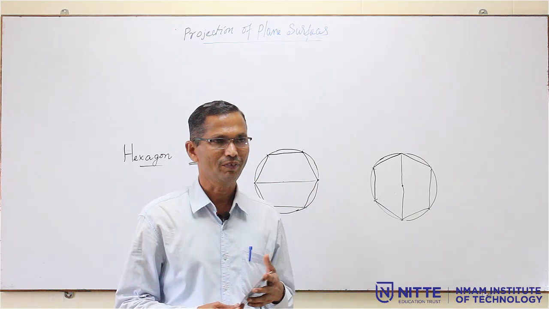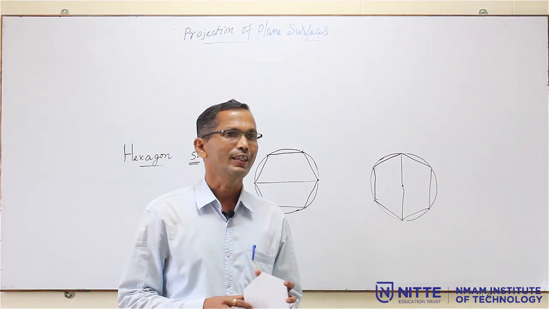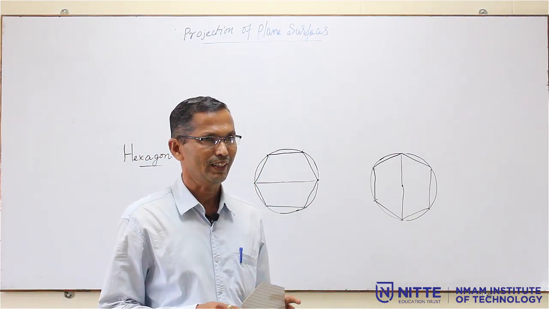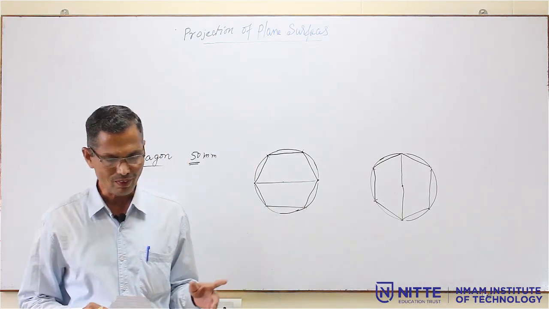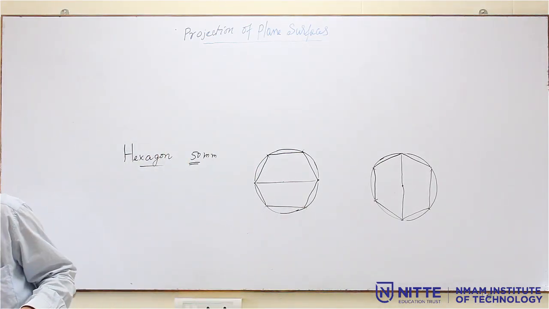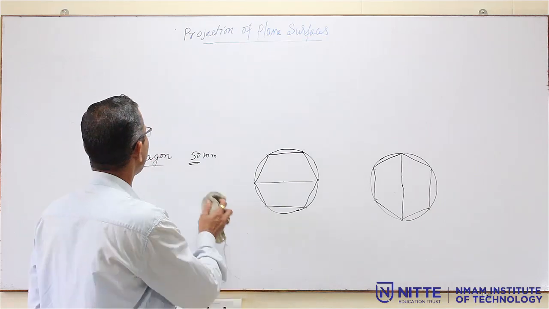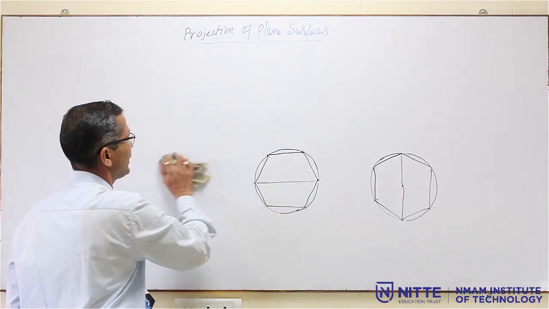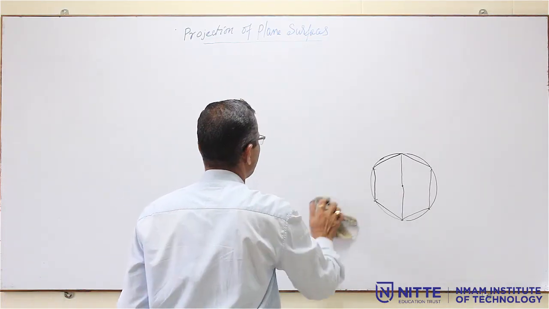That is for the practice. Similarly, you can practice the triangle and square also. So, this is the preliminary requirement for the projection of planes, that is how to construct the plane surface.